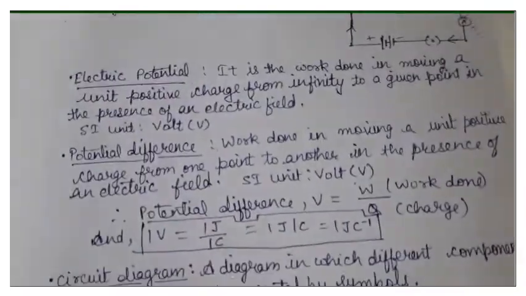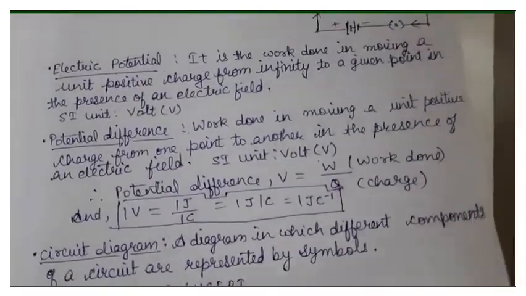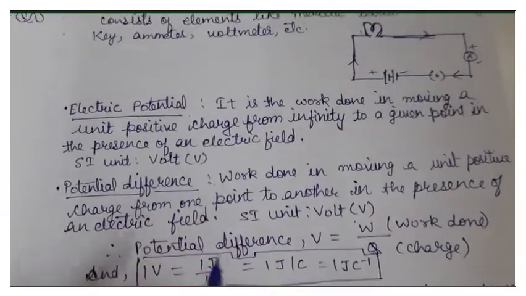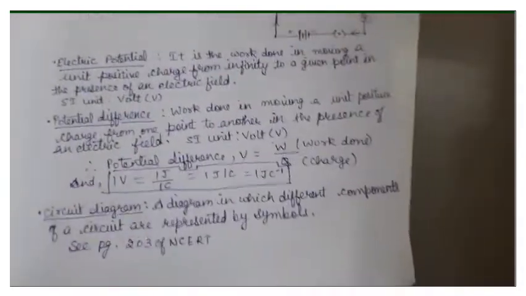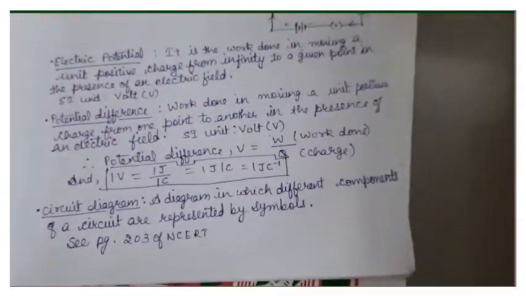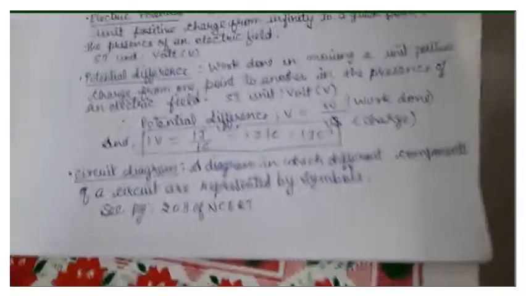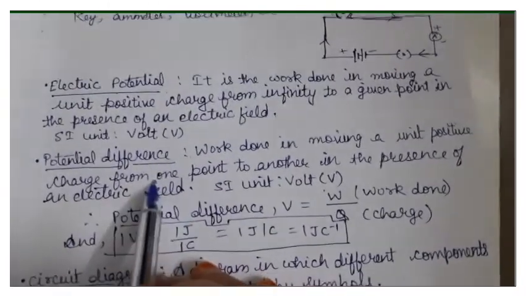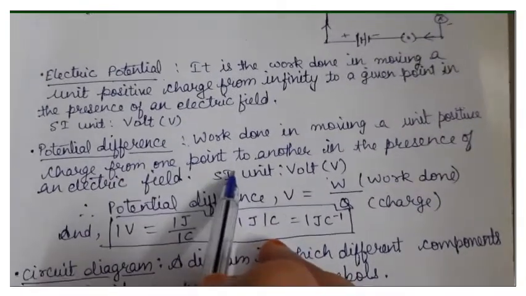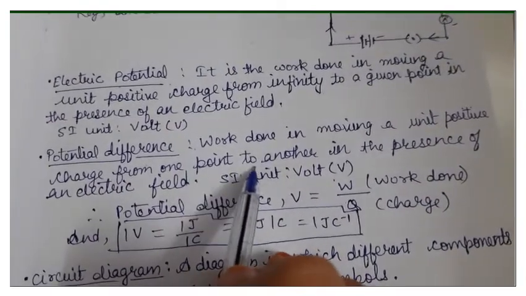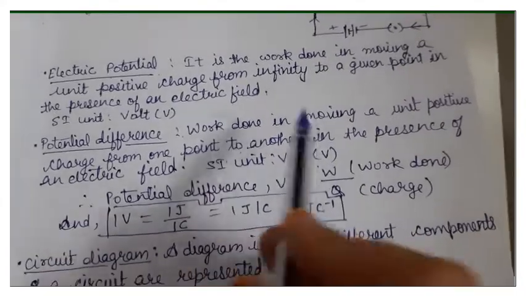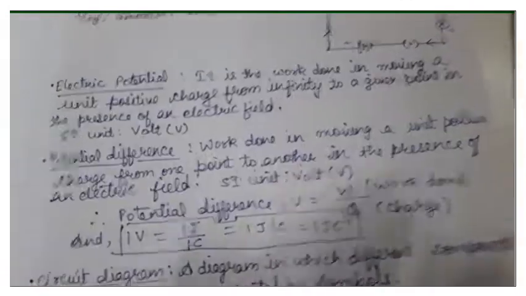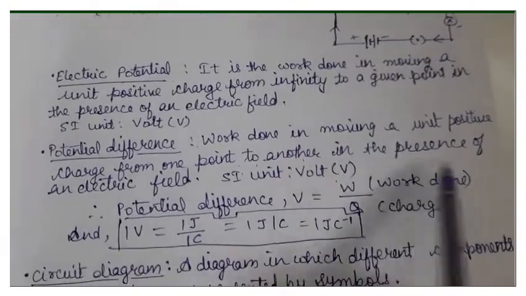The SI unit of potential is volt. So this is the concept of electric potential. The next term is potential difference. Potential difference also is the work done in moving a unit positive charge, but this term specifies the work done when the charge is being moved between any two points, from one point to another, none of which is infinity, in the presence of an electric field.